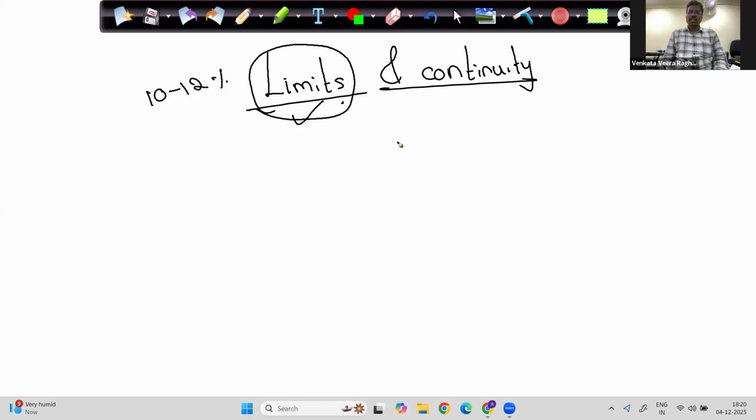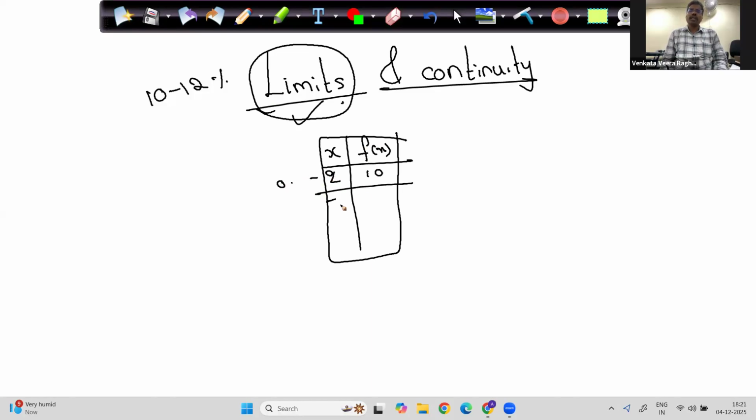What is a limit? See, I'm drawing some function here on the board. I'm drawing x and f of x. At minus 2, the value is 10. At minus 1, the value is some 5. At 0, the value is 6. At 0.999999, the value is some 9. At 1, the value is undefined.